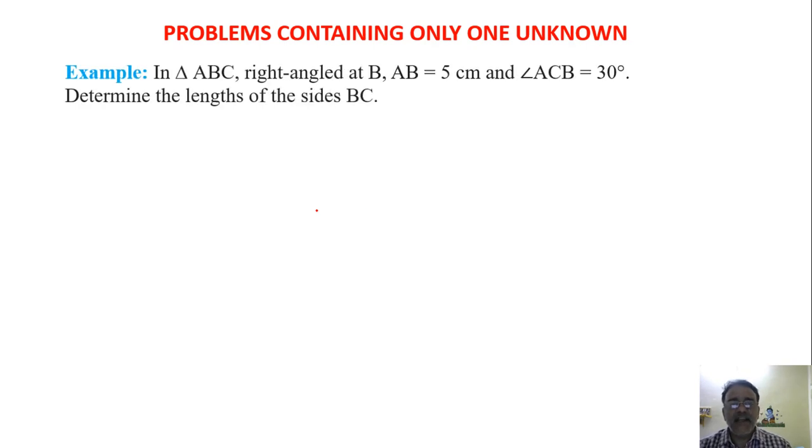Now let us start with the problems containing only one unknown. I am going to take the first example, a very simple one. In triangle ABC, right angled at B. अभी हम लोग right triangle imagine करने के बाद जो right triangle बना रहे हैं उसमें this is one example. Right triangle, right angle at B. AB is known to us, and angle ACB is given, and only BC we have to find. So only one unknown is there that we have to find, that is BC.